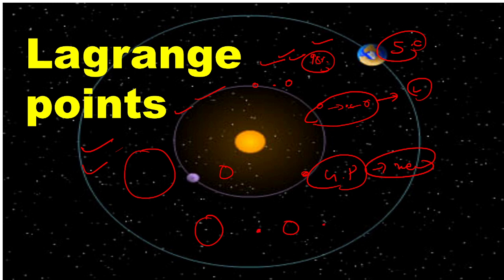What about L2? The L2 point is outside the Earth, that is, not in between the Earth and Sun. So how can you explain the stability at the point L2? That I will explain, guys. In this video you will get a complete explanation in a logical way. I will use fundamental physics to explain all these things, and it is very easy and very interesting, so that's why this video is very important, guys. So let's start our video.